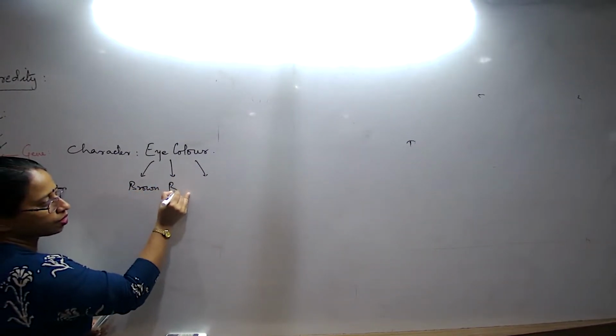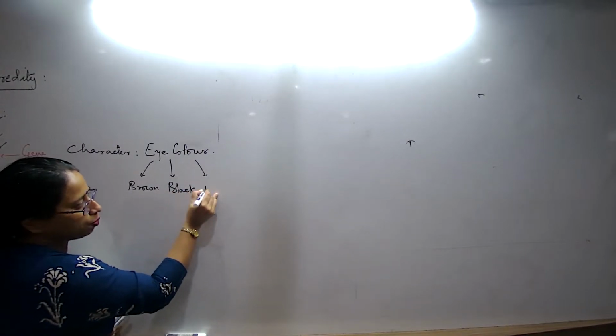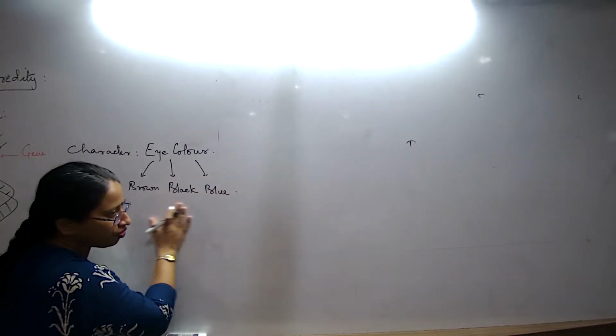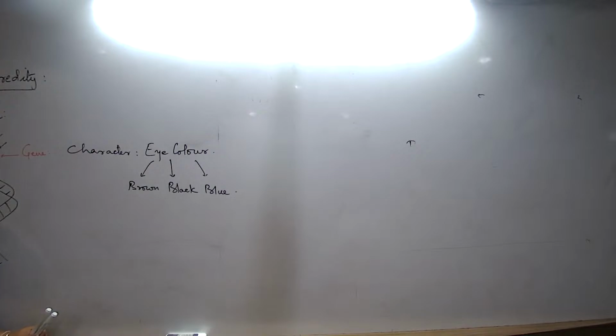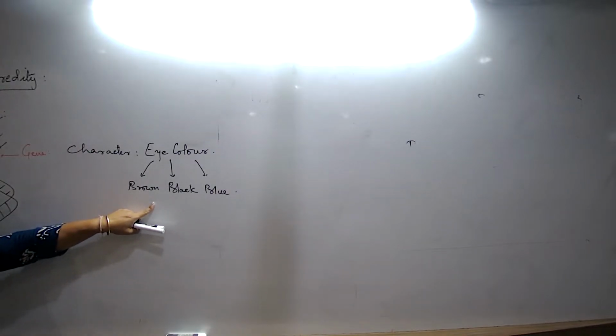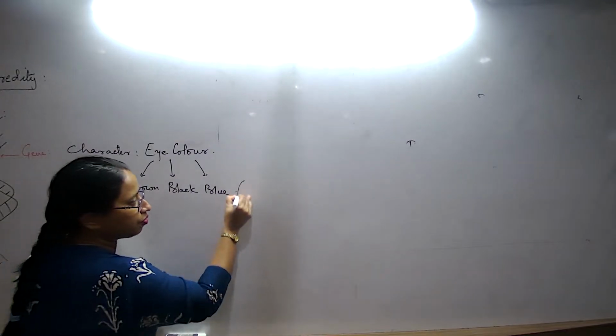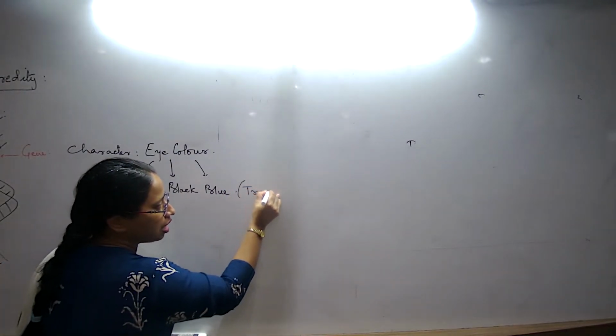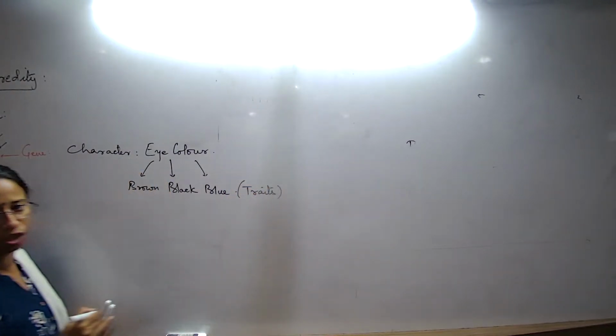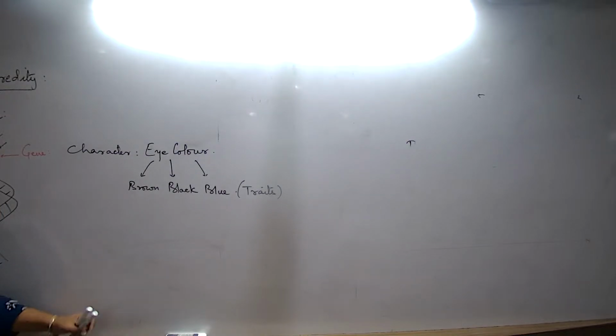And what are the 3 normal forms? Brown, black and blue. So what did I name these different forms as? The different forms of a character are known as traits.